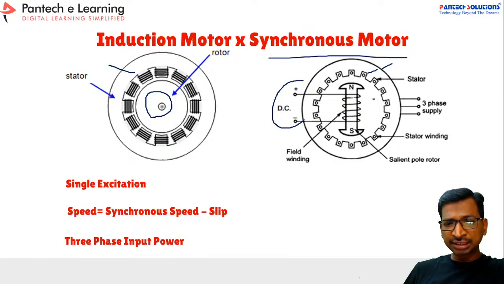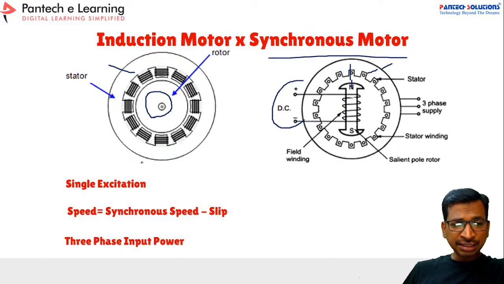So now let us take the salient pole. Whenever you are applying excitation voltage to this rotor, the rotor will get aligned with the stator. So now you can vary the stator frequency, and based on the stator frequency, the rotor will get rotated. So that's why we are calling it a synchronous motor.